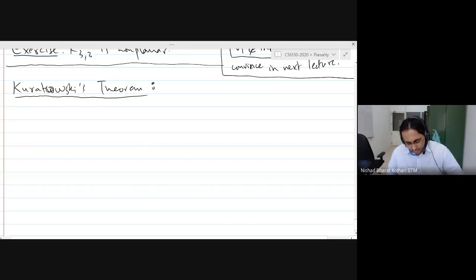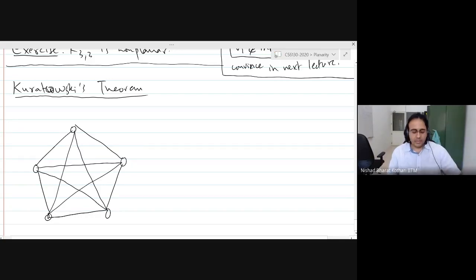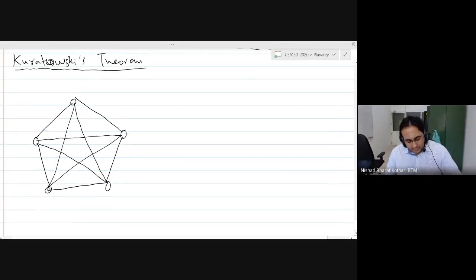All right, so I'm not going to tell you the theorem right away. Let us suppose that we know K5 is non-planar, right? So we proved it modulo some small caveats. Now I have a question.